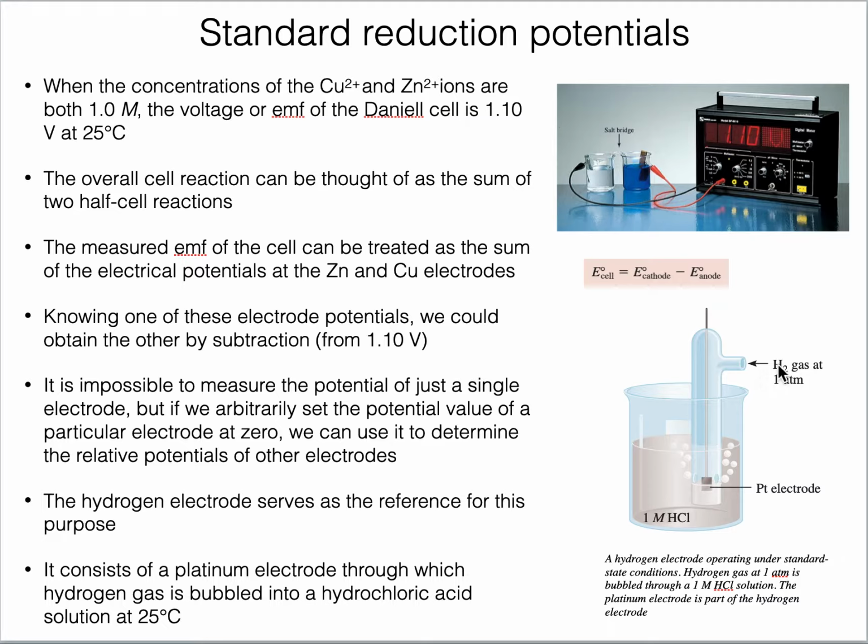The platinum bar or electrode is exposed to hydrogen when hydrogen passes through this inlet. So this is the representation of standard hydrogen electrode, where hydrogen gas at 1 atmosphere is bubbled through 1 molar HCl solution.